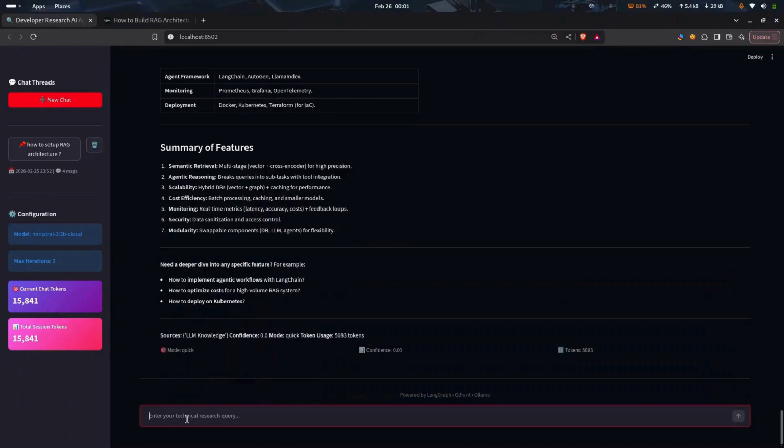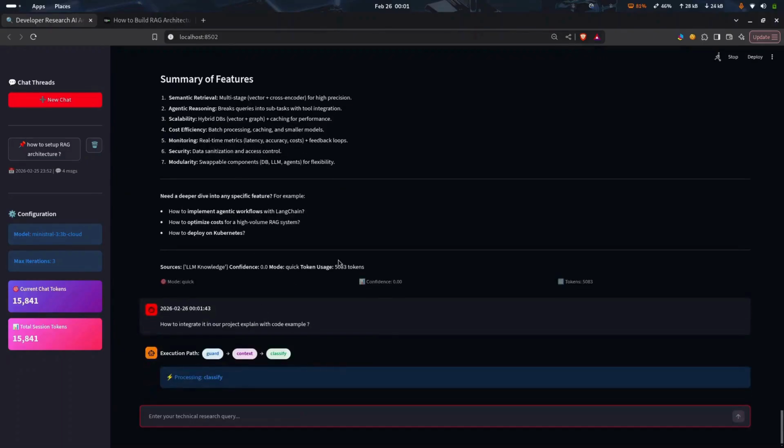So let me give some more queries. How to integrate it in our project? Explain with example. Let's see if it will classify it in deep mode or quick mode.